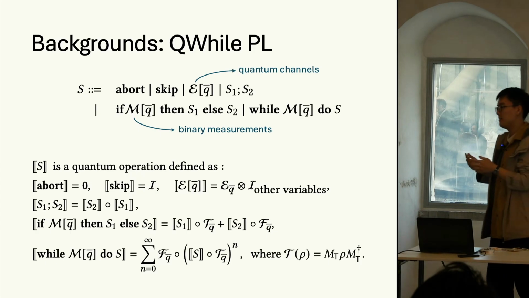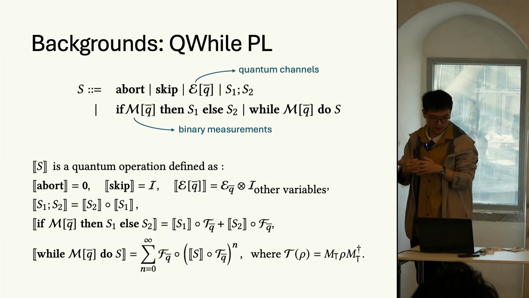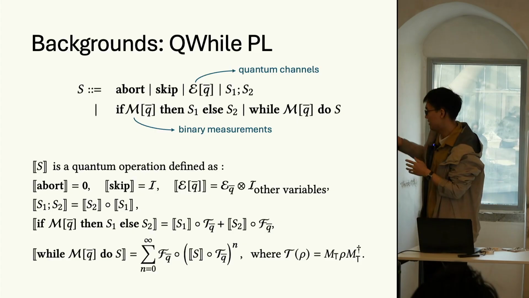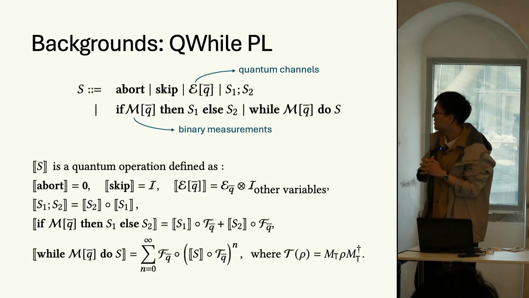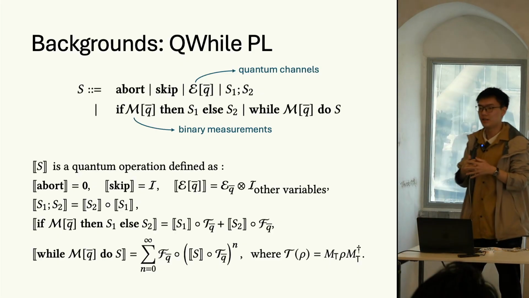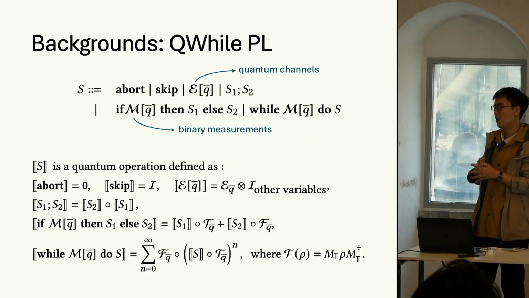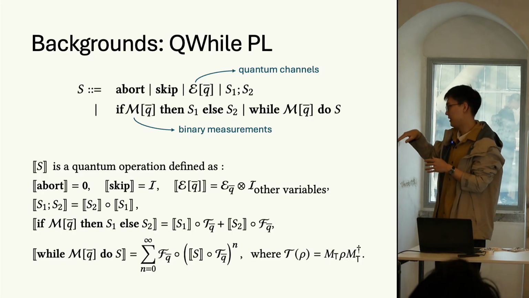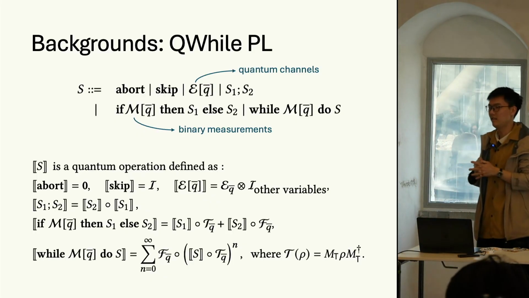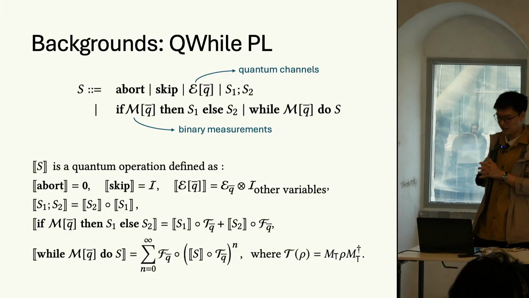This is quite similar to the case in probabilistic programs, but quite different from classical programming. It is similar for while loops, except that the semantics of while loops involves an infinite summation, which can be proved to converge all the time. And as we will discuss later, such an infinity poses significant challenges in the establishment of the weakest precondition.